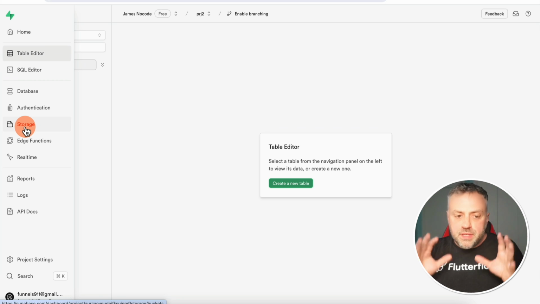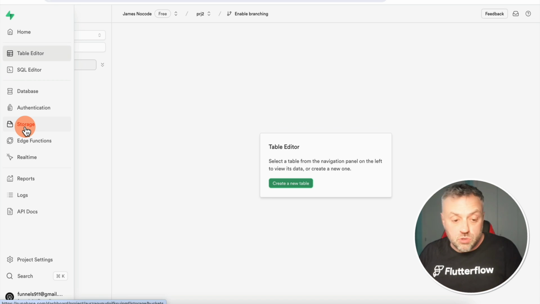And because we're dealing with media, you can't store that directly in your database, right? You need another way to store it. Well, thankfully, Supabase has storage as well that makes it super easy to get started. And you also have various permissions on the storage that's going to allow you to create the right security policies.